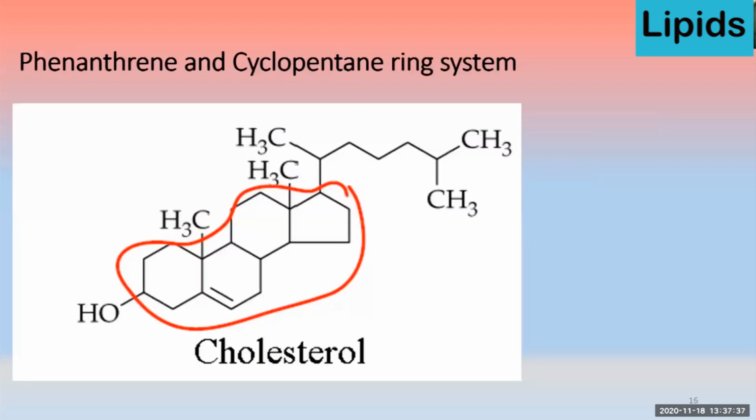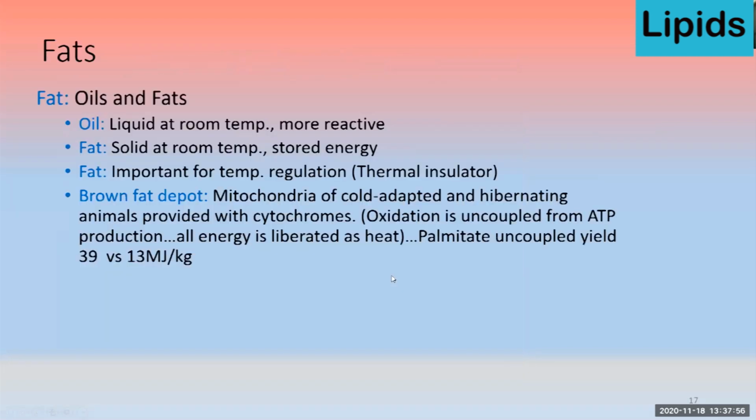Mentioned about this cholesterol, this is an organic molecule which contains 27 carbon atoms. Then comes about the fat and oils. Oil is liquid at room temperature and it is more reactive. The reason being it contains more unsaturated fatty acids. Whereas the fats, they are solid at room temperature and they mostly is a stored form of the energy in the body. Important role of fat is to maintain the body temperature. So they help in thermoregulation through making an insulation or thermal insulation, particularly the subcutaneous fat.